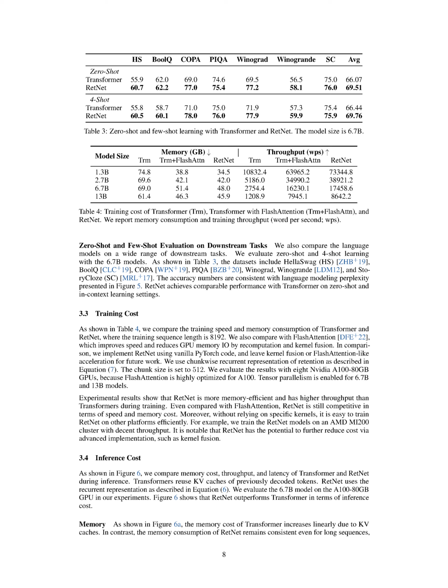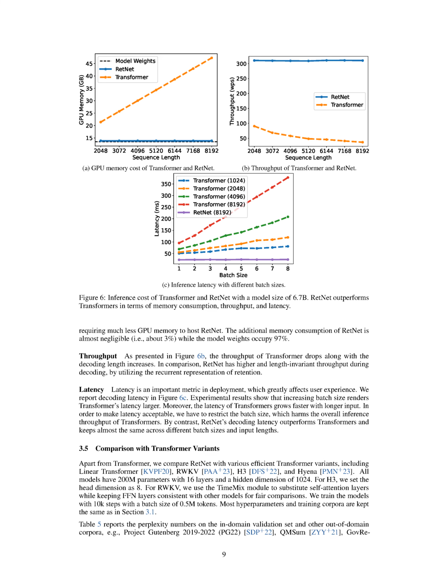Section summary. The training cost comparison between Transformer, RetNet, and Flash Attention shows that RetNet is more memory efficient and has higher throughput than Transformers during training. RetNet is also competitive in terms of speed and memory cost compared to Flash Attention, and it can be easily trained on other platforms efficiently. In terms of inference cost, RetNet outperforms Transformer by requiring much less GPU memory and maintaining consistent memory consumption even for long sequences.